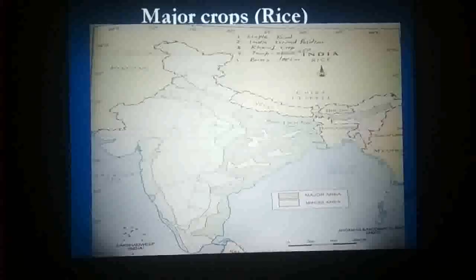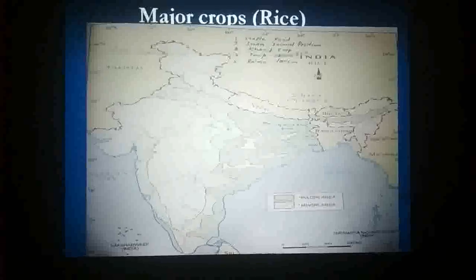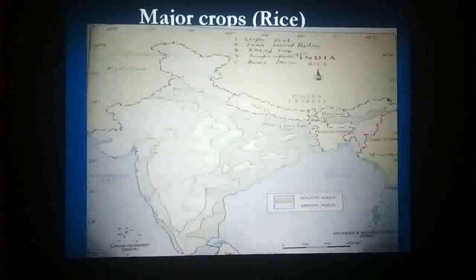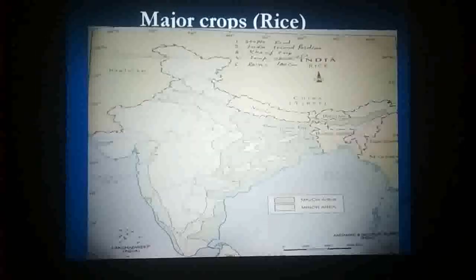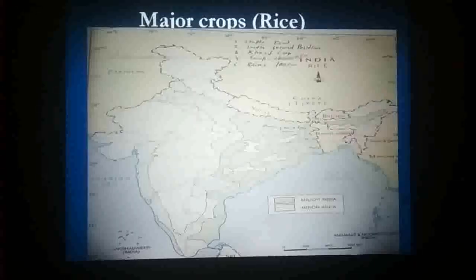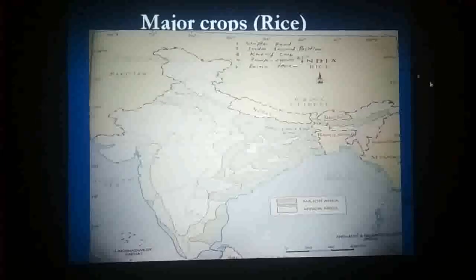So far as rice is concerned, it is a staple food of the majority of the population of India. India occupies the second position as far as rice is concerned. It is a Kharif crop, requires temperature above 25 degrees Celsius, and the rainfall should be around 100 centimeters, but in those regions where we don't receive rainfall around 100 centimeters, we can cultivate this crop with artificial irrigation systems. When you look at this map, I can show you some areas which are known for rice.